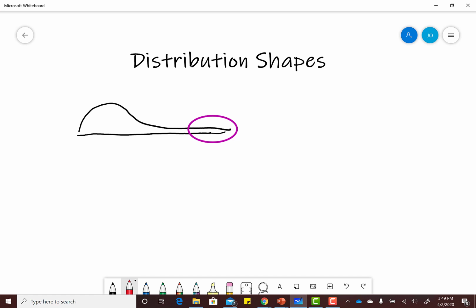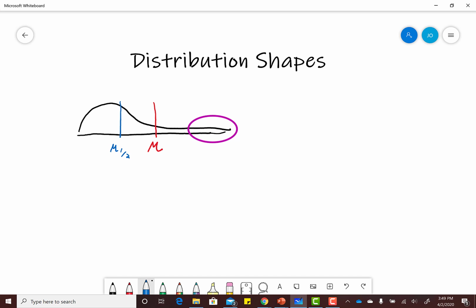So what happens is even though there's only a couple of them, your mean gets drawn toward these larger numbers. So if this was a set of data, your mean might be over here. Your median, however, as we saw, doesn't care about the size of these numbers. This number can be very large, this can be extremely large. Your median isn't affected by that. It just cares about the middle number or the middle two numbers. So your median may still end up being over here.